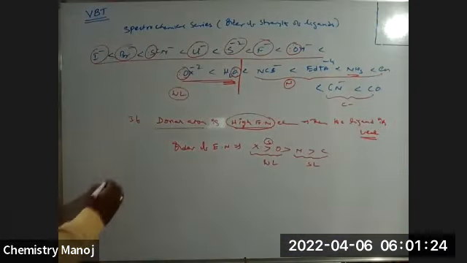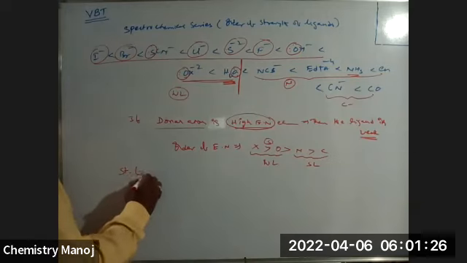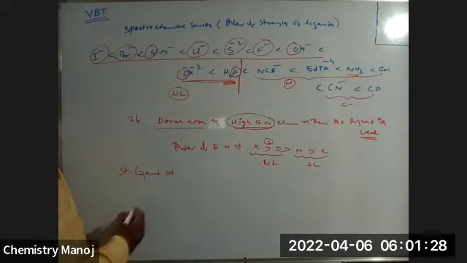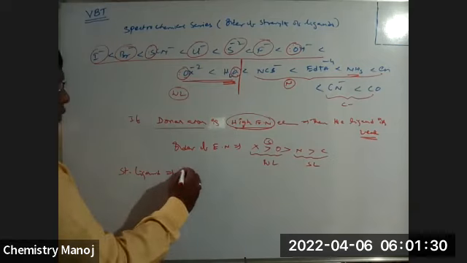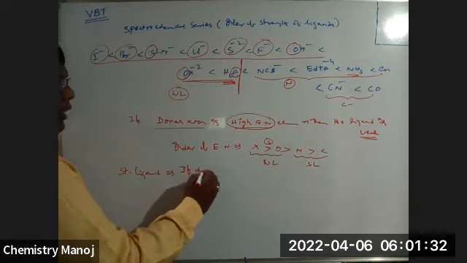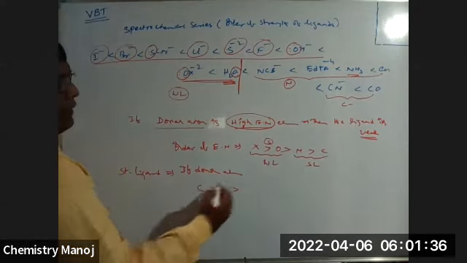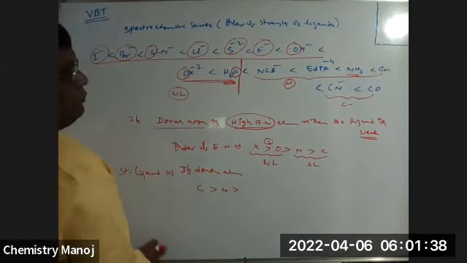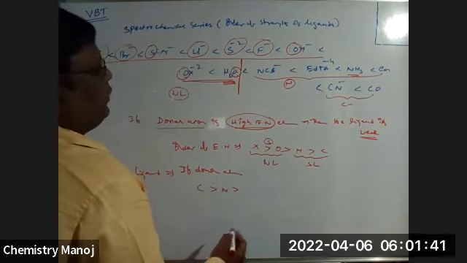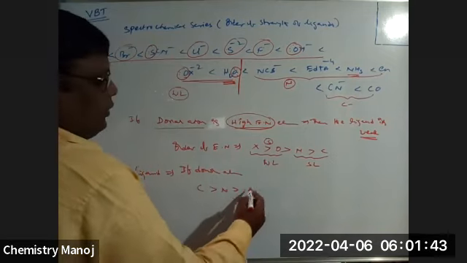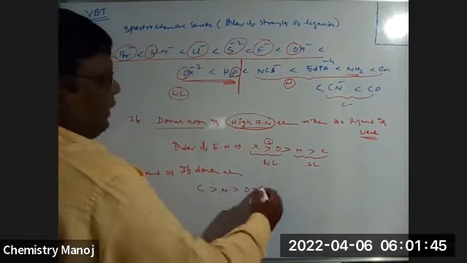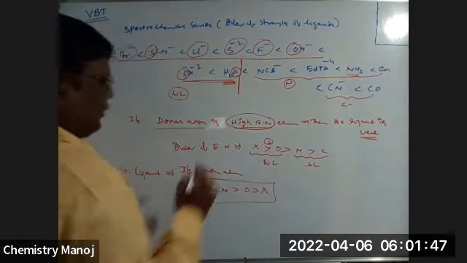Now, the strength of the ligand, if the donor atoms are carbon, is greater than nitrogen, greater than oxygen, greater than halogen, my dear. Is this correct?